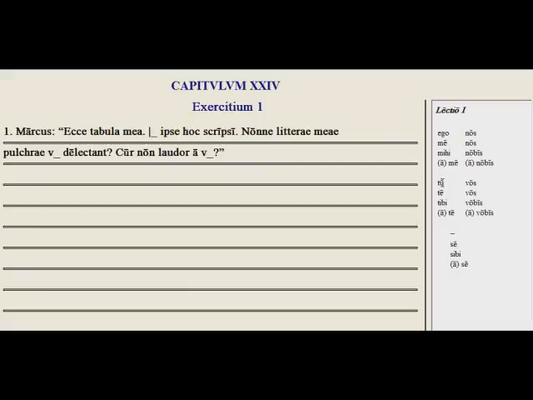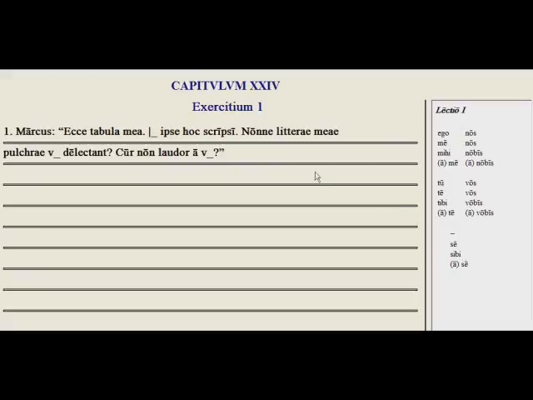And here we have the singular of you, tu, te in the accusative, to you in the dative, and by you in the ablative, and vos plural, you in the nominative and accusative, to you guys in the dative plural, and then the ablative plural, by you. And the reflexive pronoun, we've seen this many times before, is himself, herself, or itself. The reason there's no nominative there, so we have the accusative se, himself, herself, itself, to himself, herself, itself, which is sibi, and by himself, herself, itself, which is a se.